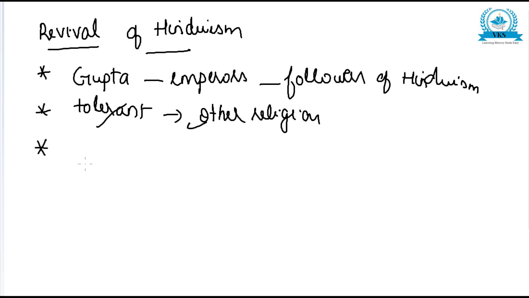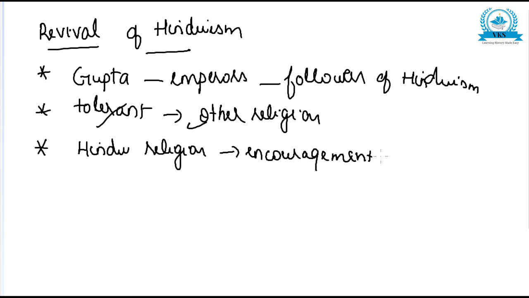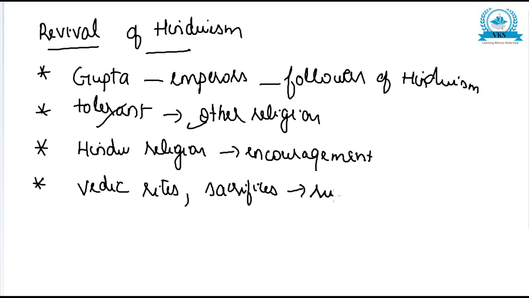The Hindu religion received great encouragement during this time, because there was a revival of Hinduism during the Gupta age. The rulers performed many Vedic rites, rituals and sacrifices, and many temples were constructed, mostly Vishnu temples.